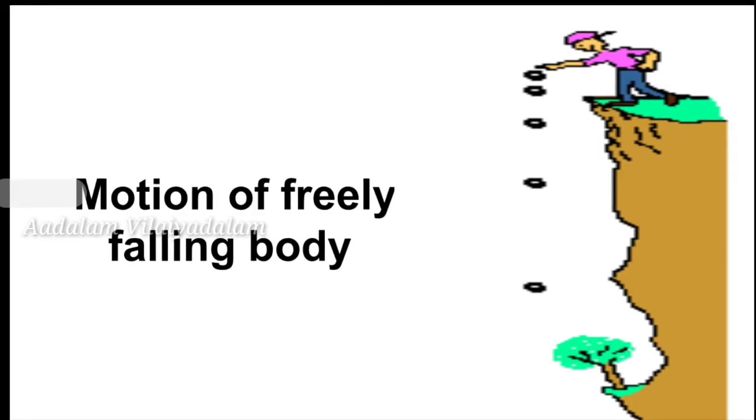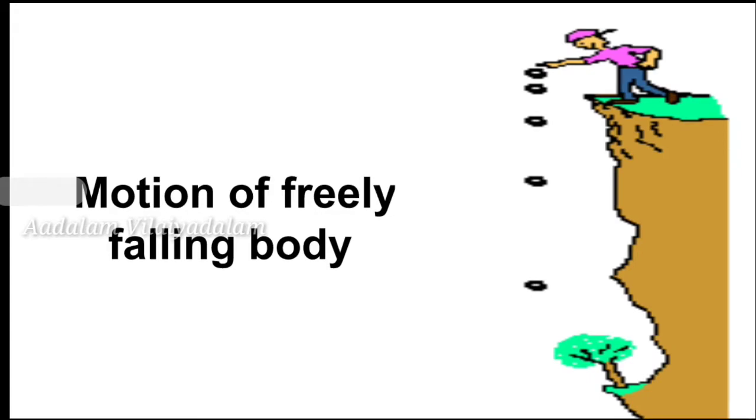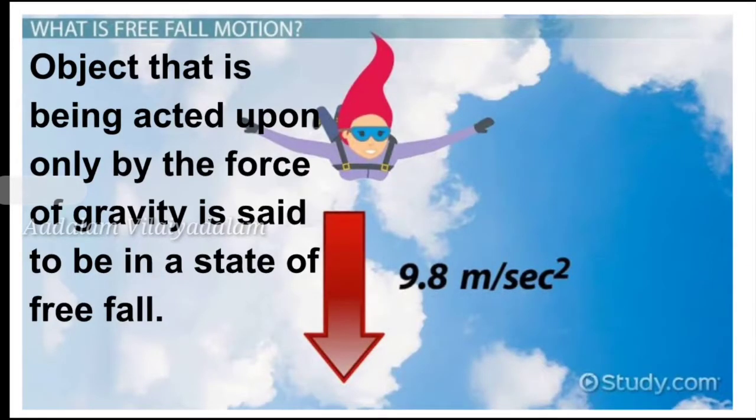The gravity of the earth attracts every object towards its center. When an object is dropped from a certain height, it begins to fall towards Earth's surface under the influence of gravitational force. Such a motion of an object is called free fall. A free falling object is falling under the influence of gravity. So, any object that is being acted upon only by the force of gravity is said to be in a state of free fall.